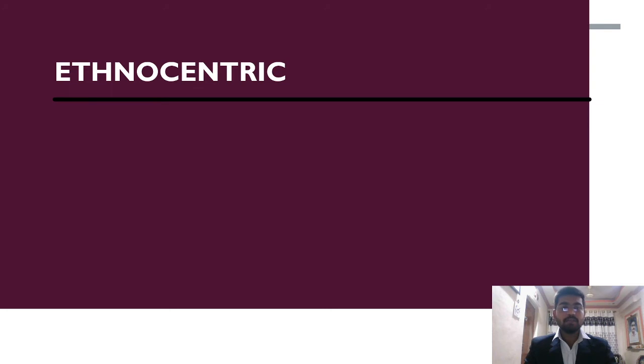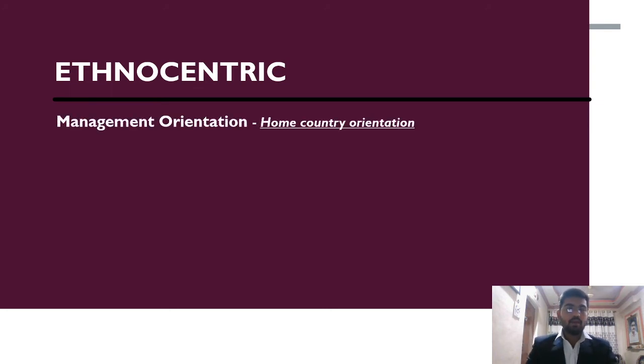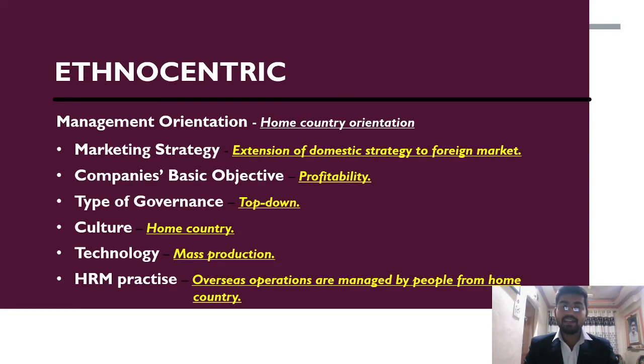So the first is ethnocentric. The orientation of ethnocentrism is home country orientation. The marketing strategy is extension of domestic strategy to foreign markets. The company's basic objective is profitability. The culture is home country. Technology is mass production. And the HRM is: overseas operations are managed by home country people only.